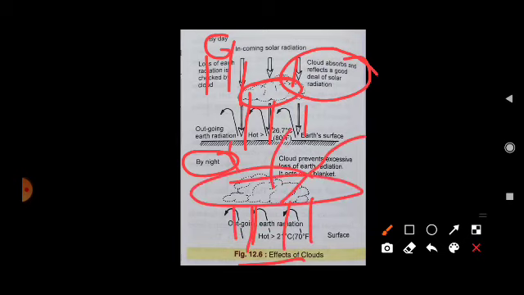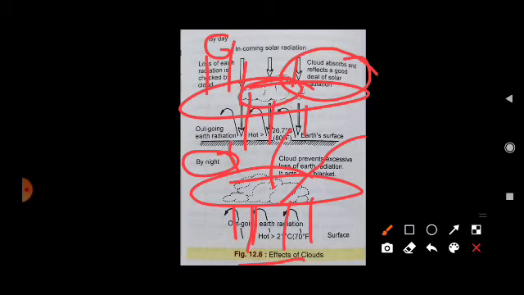That's why it maintains the temperature, so clouds play a very important role in balancing. Generally you also observe that when clouds are covering the sky, you do not feel too much hot or too much cold. As the clouds clear, then you feel the proper temperature. It is because of the absorption effect of the cloud.